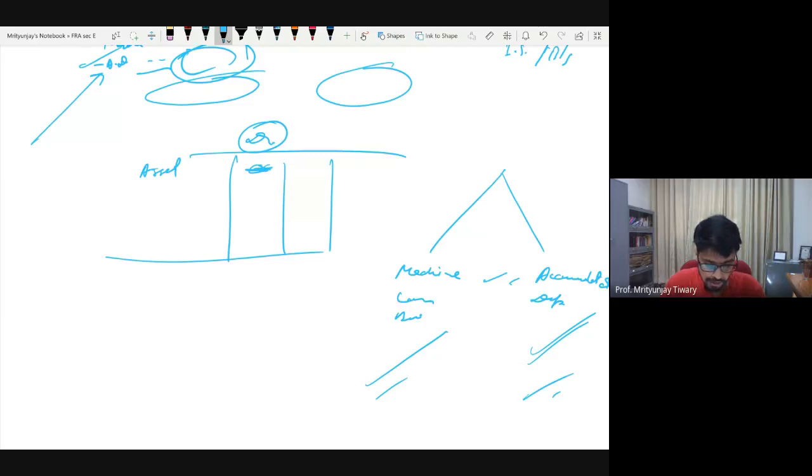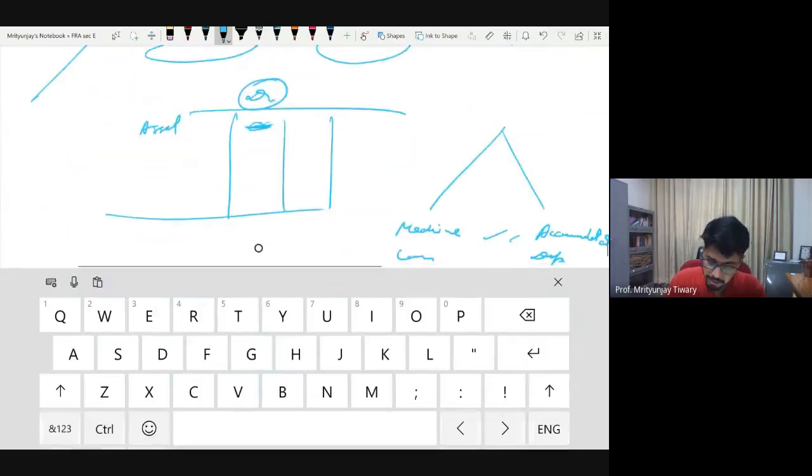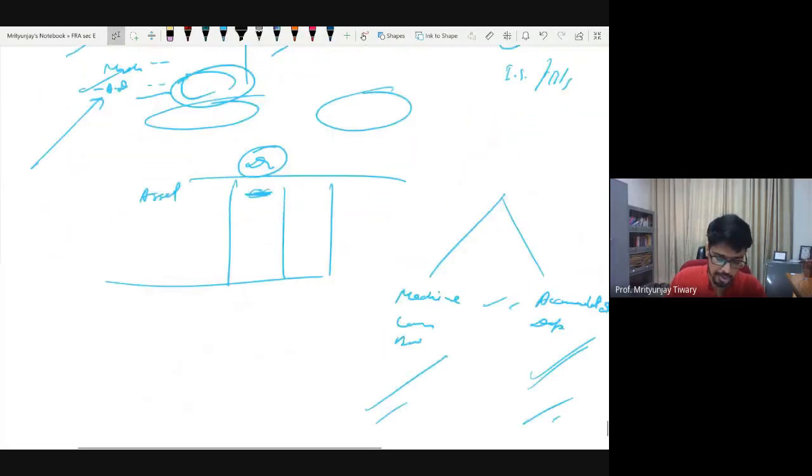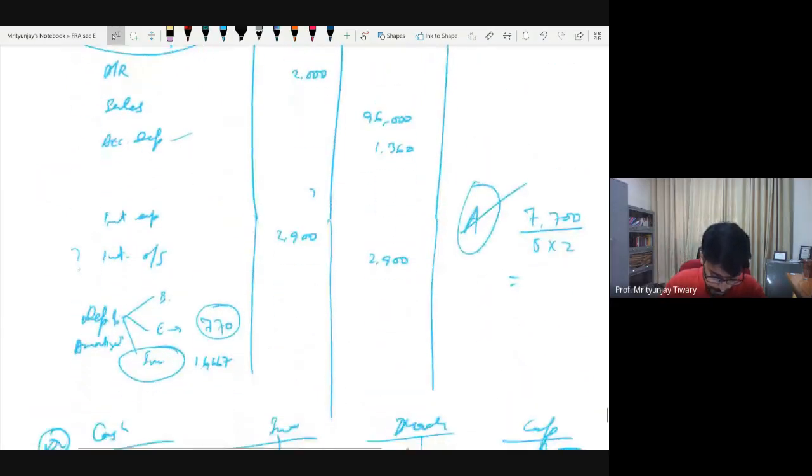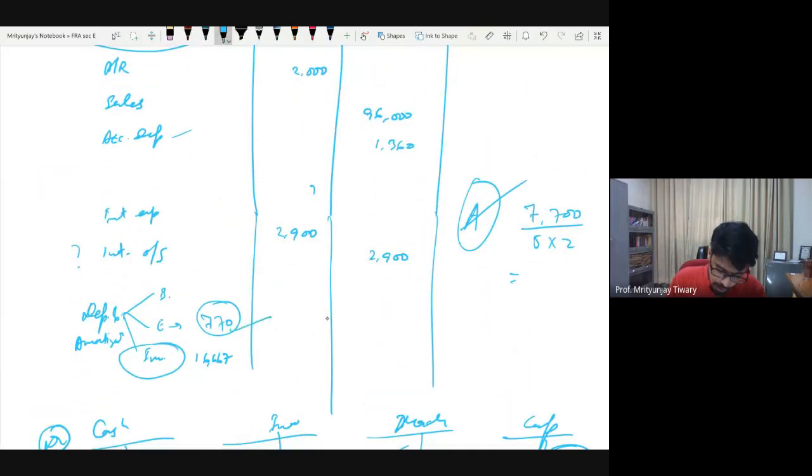Okay. So what I was talking about here is that when things are mentioned, follow the accumulated depreciation system. When it is not mentioned, then you are free to choose. Here, because you have mentioned the accumulated depreciation system, so we'll follow with that. Okay. So this depreciation we found out was 770 for equipment. That was based on the assumption is that our software will also last only for.